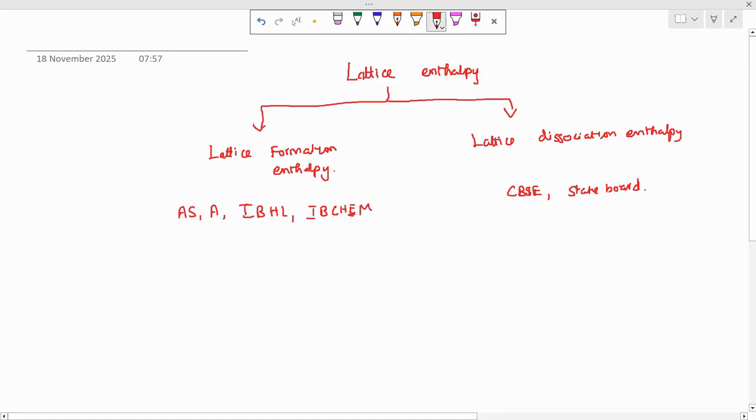So lattice enthalpy has two kinds. One is lattice formation enthalpy, one is lattice dissociation enthalpy. For AS level and A level board exams, I will give you the definition of lattice formation enthalpy. So first of all, what is the definition? The name itself is saying the lattice is going to be formed.